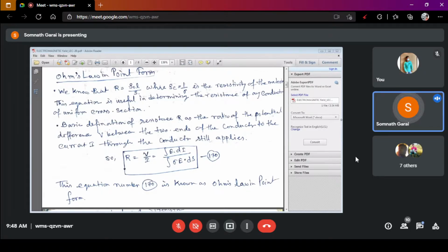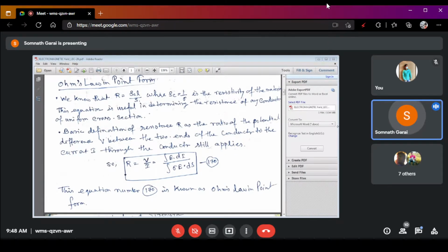According to Ohm's law, I equals V by R, or R equals V by I. Now, this R is the resistance of the conductor, and we know that the resistance of the conductor is equal to rho L by A. Rho is the resistivity of the material, L is the length of the conductor, A is the area of the conductor.